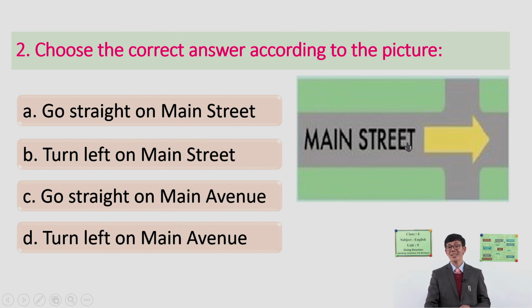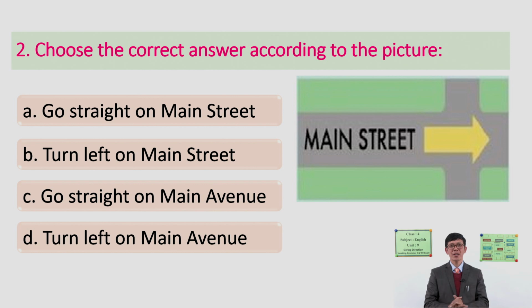And what does this indicate? Look at the picture. What does it indicate? Is it go straight on Main Street, turn left on Main Street, let's say, or go straight on Main Avenue, or turn left on Main Avenue? What do you think is the correct answer there?